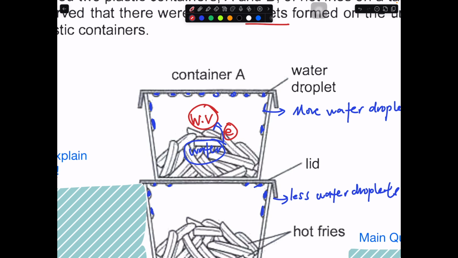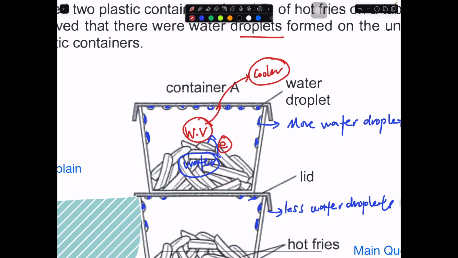The water inside here will evaporate into water vapor when they gain heat. So this water vapor touches this surface, which is way cooler than the warm water vapor. Since it's way cooler, the water vapor will start to lose heat.